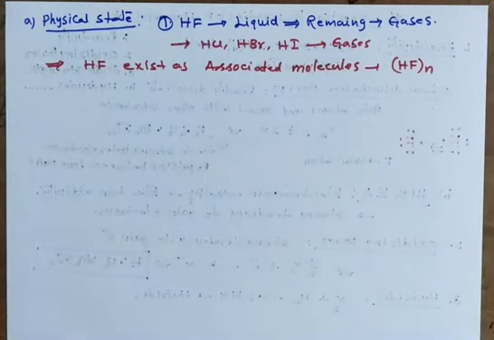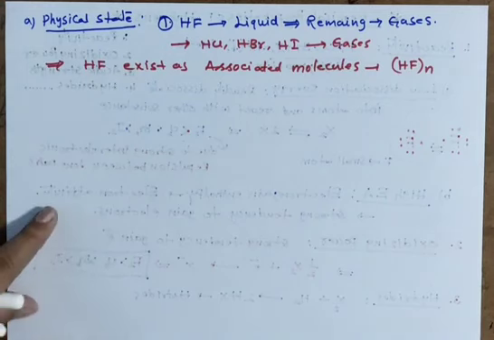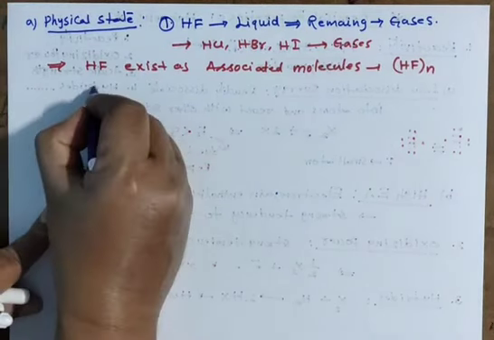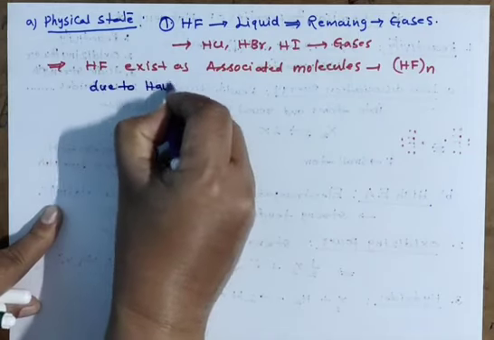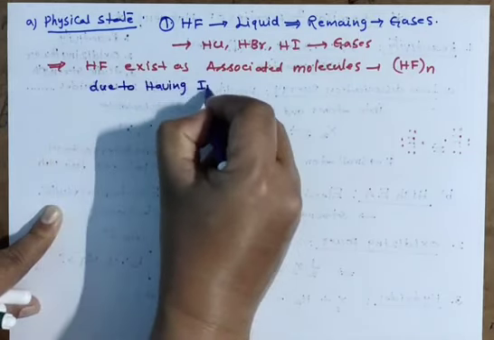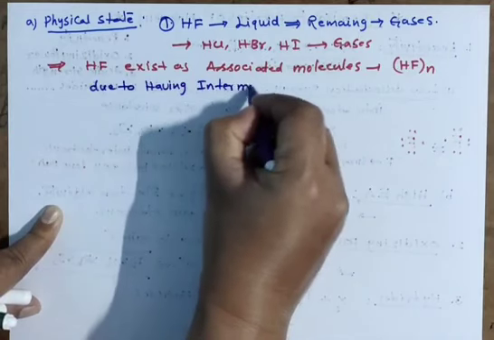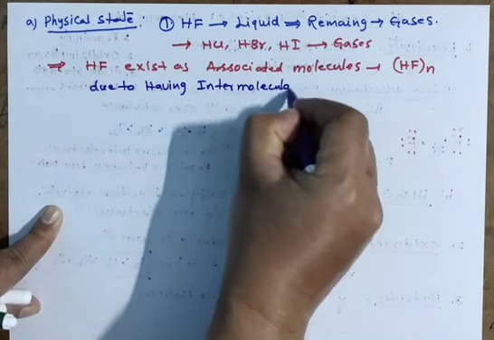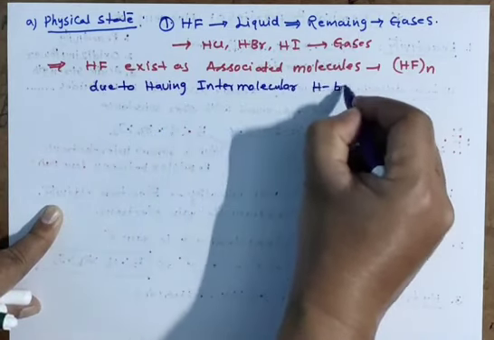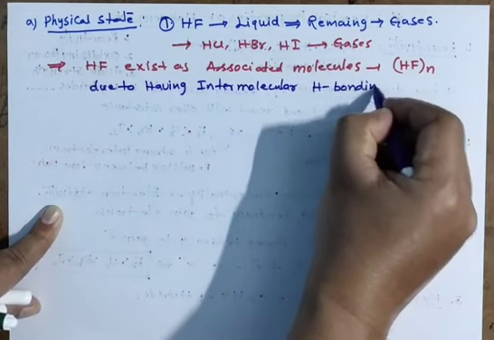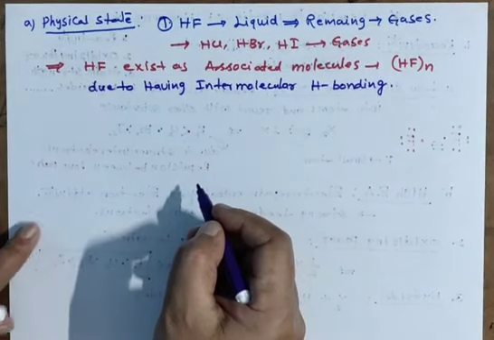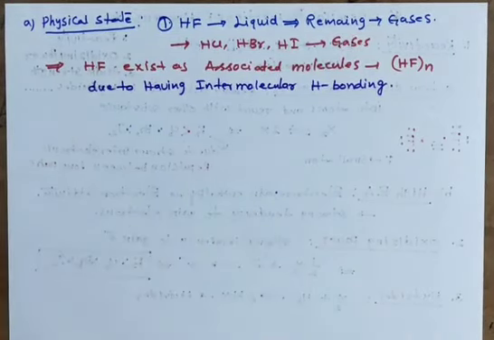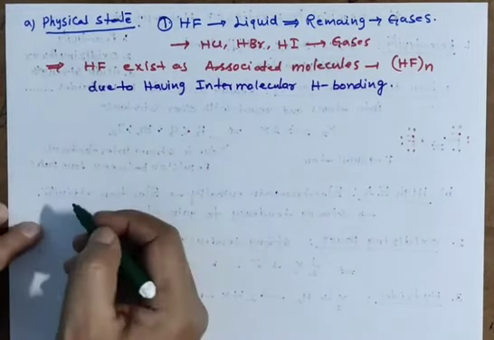Intermolecular hydrogen bonding. Why does HF exist as an associated molecule? It is due to having intermolecular hydrogen bonding. Due to intermolecular hydrogen bonding, it exists as an associated molecule and exists as a liquid also. Very important, you have to remember.